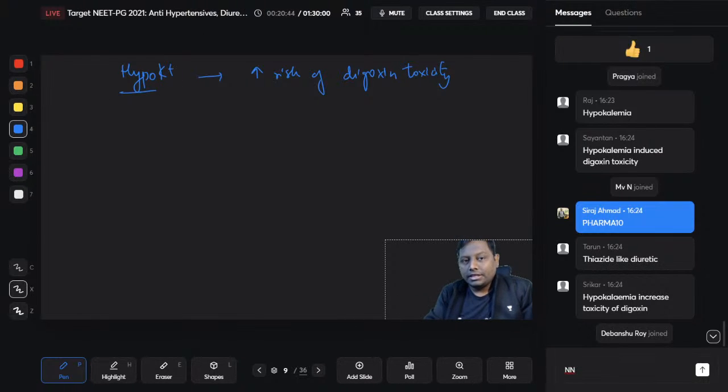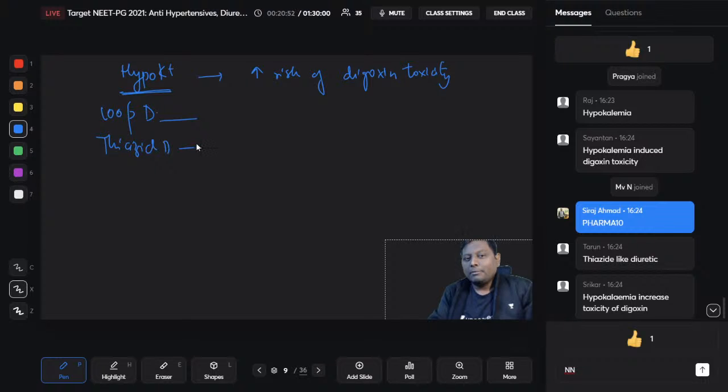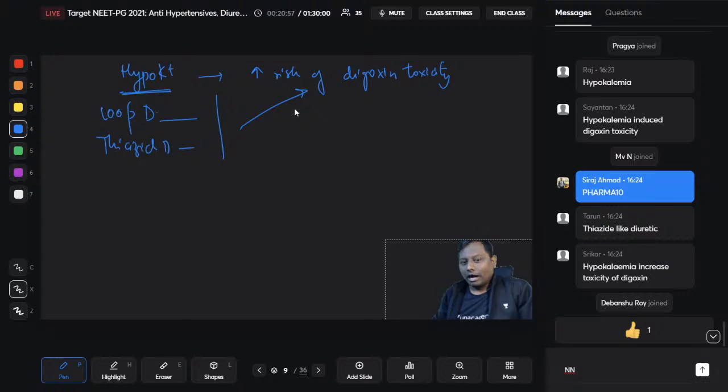Now any diuretic that is causing hypokalemia, be it a loop diuretic or a thiazide diuretic, will be increasing the risk of digoxin toxicity. However, there are certain diuretics that do not cause hypokalemia, known as potassium sparing diuretics. These potassium sparing diuretics, boys and girls, will not be causing hypokalemia. They try to save the potassium. I will discuss in more detail how it is working, but as of now just remember the potassium sparing diuretics can be remembered by the mnemonic Sita with an E, right?